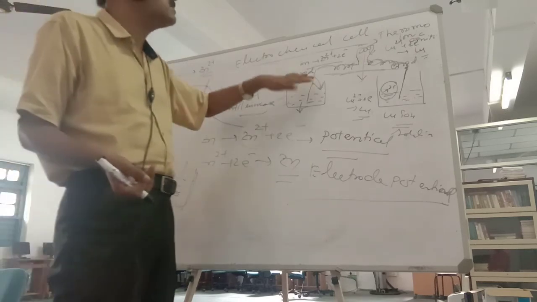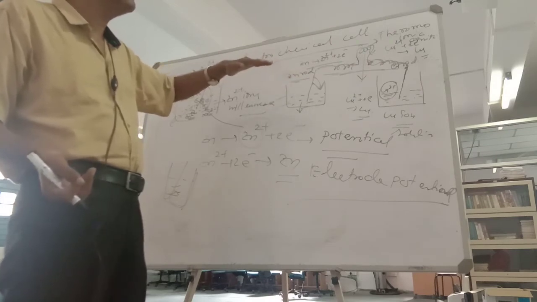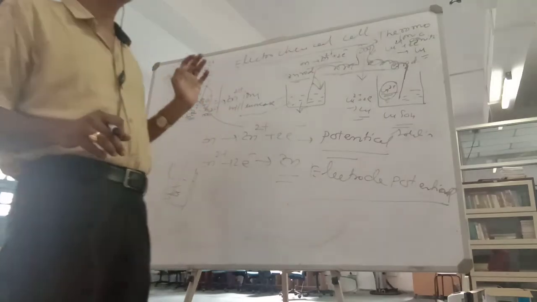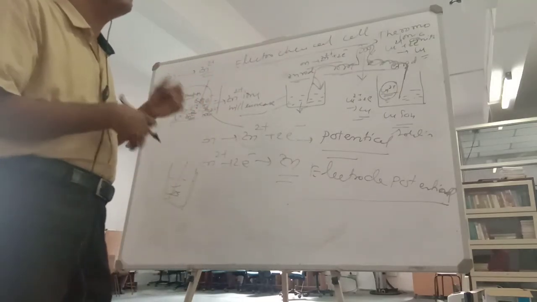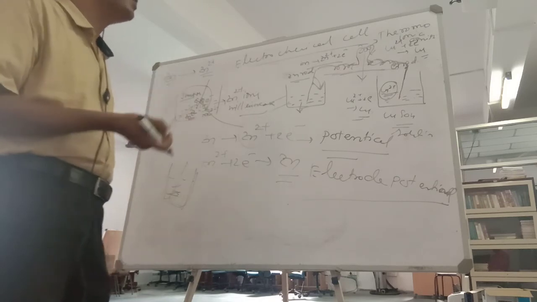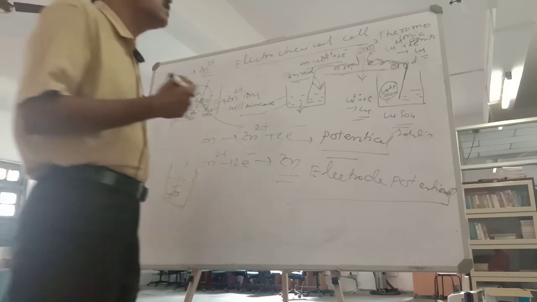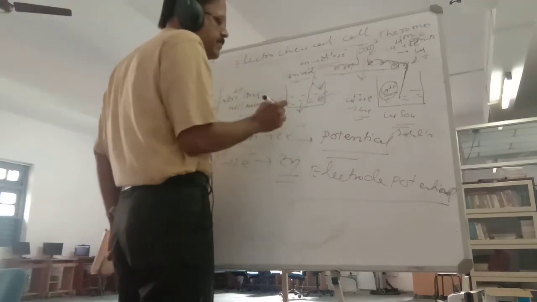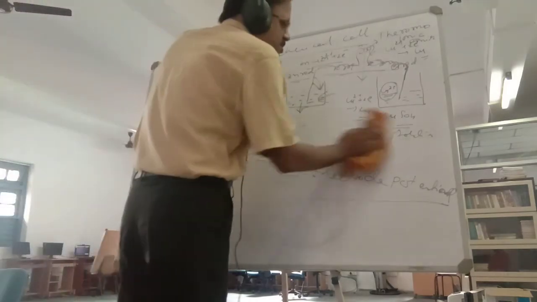Now there are zinc ions, it has reached an equilibrium. More zinc ions will not be formed. More zinc ions not being formed means current will not go. What will you do for more and more zinc ions to come into the solution? What you can do is identify the reason why it has stopped. It has stopped because there are not enough negative ions.